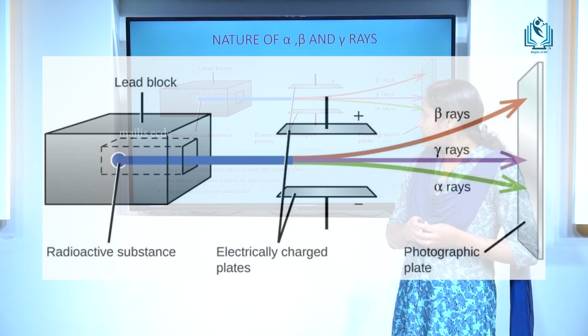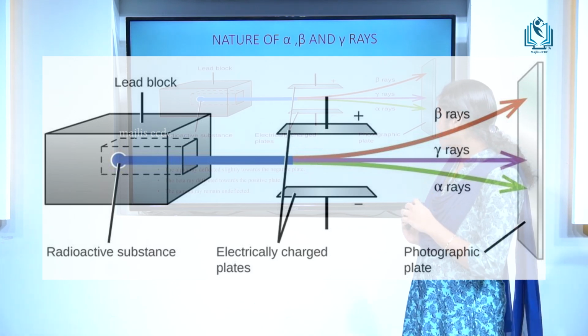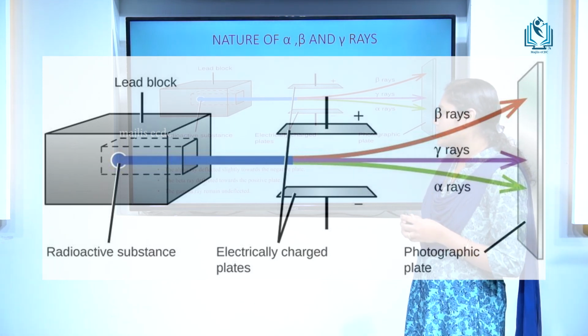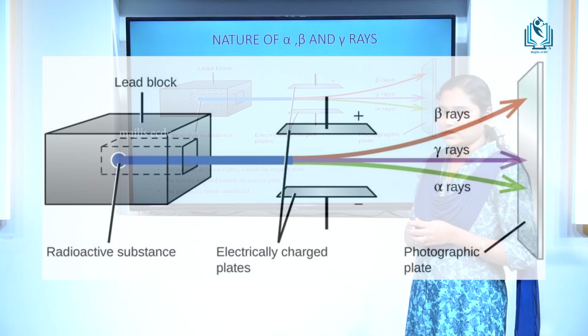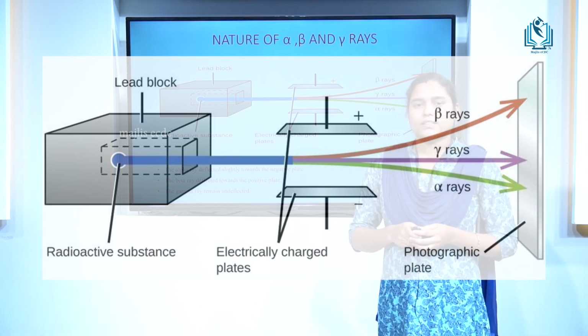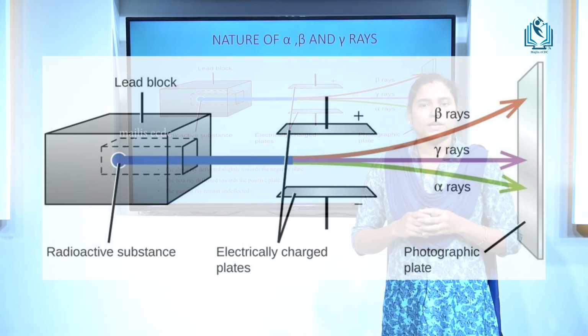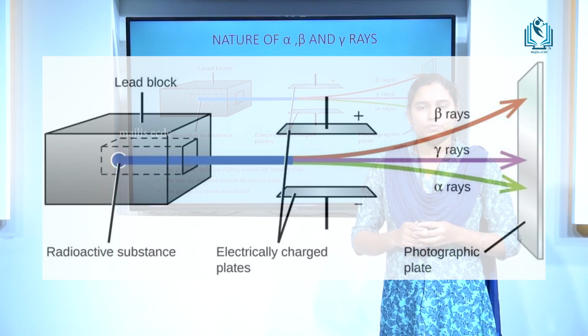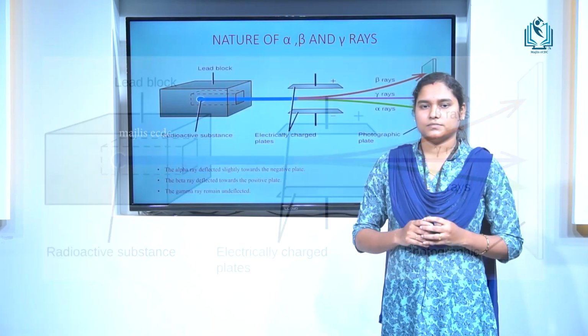We can see that the alpha ray is deflected slightly towards the negative plate, the beta ray is deflected towards the positive plate, and the gamma ray remains undeflected. So we can conclude that alpha rays are a stream of positive particles, beta rays are a stream of negative particles, and gamma rays are a stream of uncharged particles.